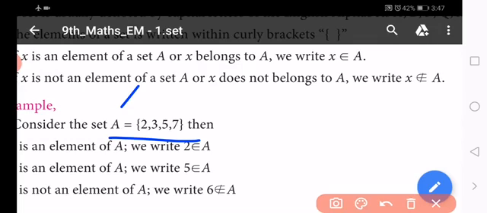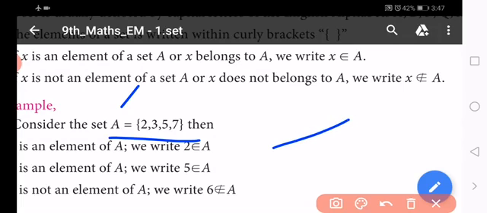There are only 4 numbers in that group. 1, 4, 6, 8, 9, 10 are not there in the group, so these are not elements.